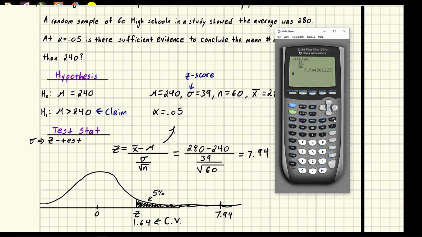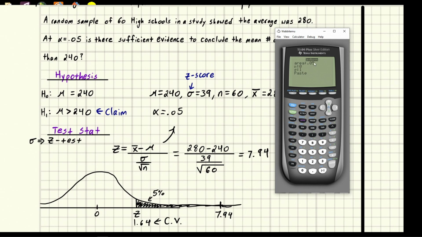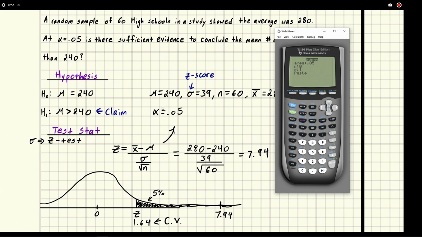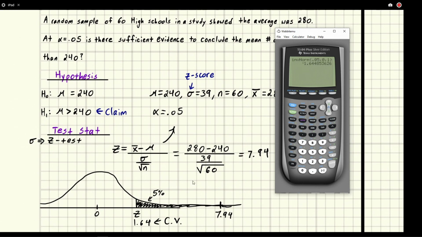Let's clear everything. I don't know why it brought up that option. Normally, there we go. You could enter things in via parameters with semicolons, but it should bring you to this. If it doesn't, just clear everything out. So the area we're looking at is 0.05. And since we're working on a standard normal curve, because we're doing z-scores, remember, we're going to give it a mean of 0, a standard deviation of 1, and we paste, and we get out negative 1.64. And remember, that's the negative side for this 5%. So we're going to flip it, make it positive 1.64.